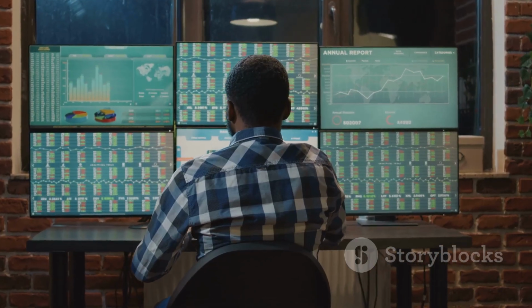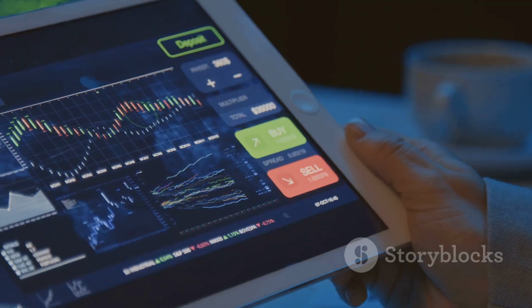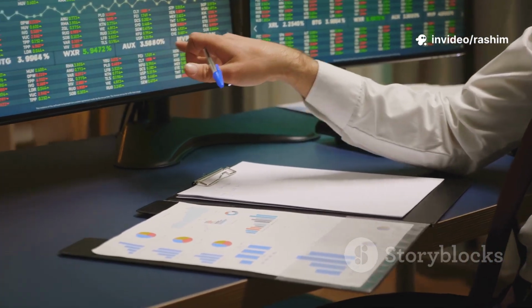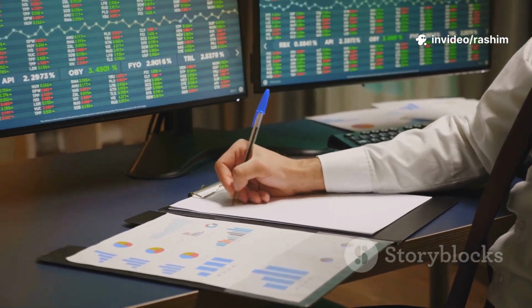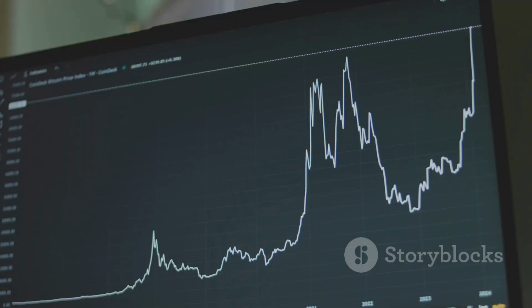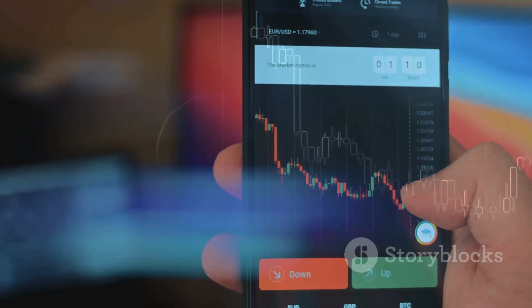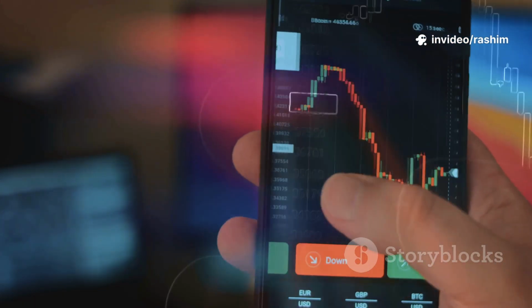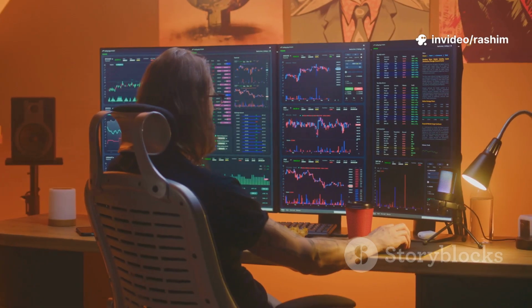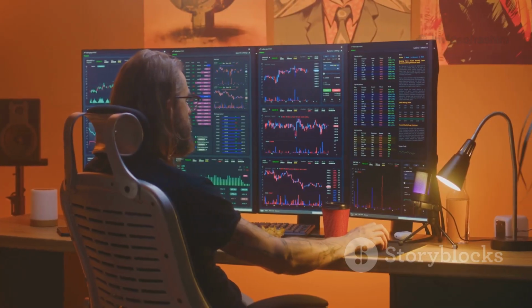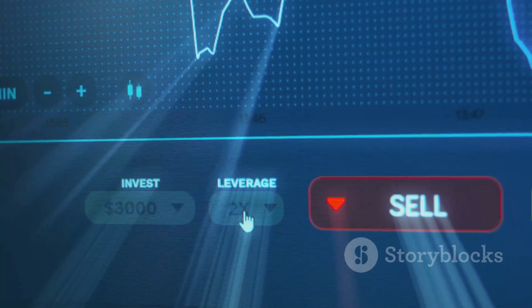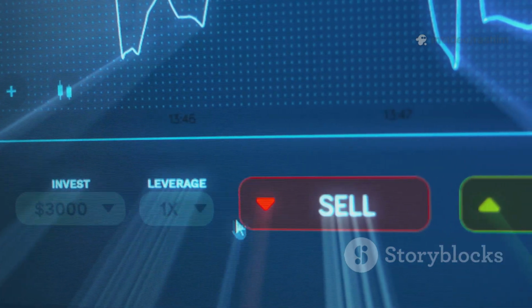Exit rules are just as important, if not more so. An exit rule tells you when to sell your position. You need rules for two types of exits, taking profits and cutting losses. A profit-taking rule might be, I will sell when the price has gone up by 10%. A loss-cutting rule, also known as a stop loss, might be, I will sell if the price drops 5% below my entry price. These rules remove the emotional struggle of deciding when to get out. Without them, you might hold on to a losing trade for too long, hoping it will turn around, or sell a winning trade too early out of fear.